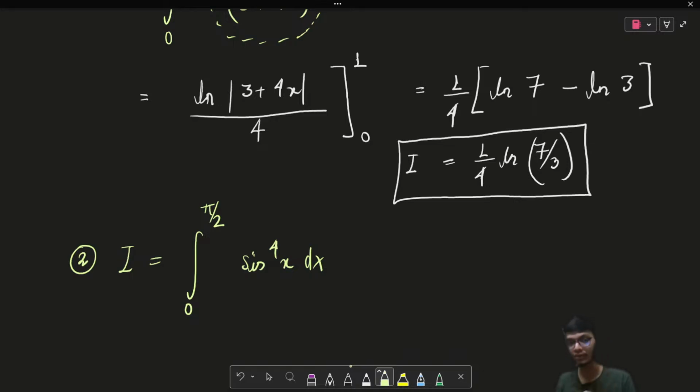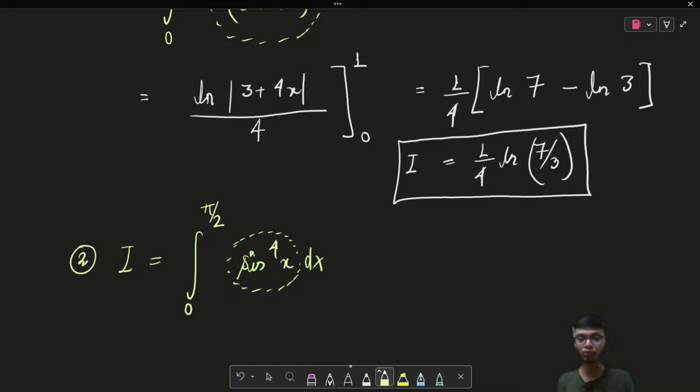Because it's a very special form of integral for 0 to pi by 2, whenever we have sine or cos raised to any higher integral power. For that kind of question, we will be learning a very specialized method called the Wallis formula. But for the time being, let's not get into the Wallis formula. I will talk about the recursion relation, and then I will talk about the Wallis formula, right? So let's see how we can solve this question at this present moment, right?